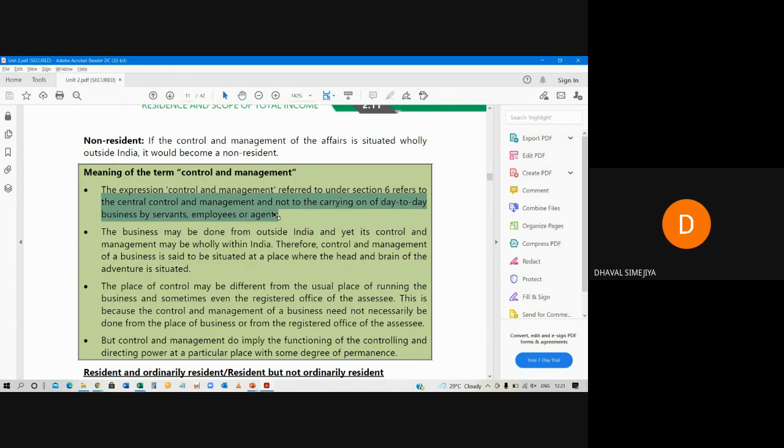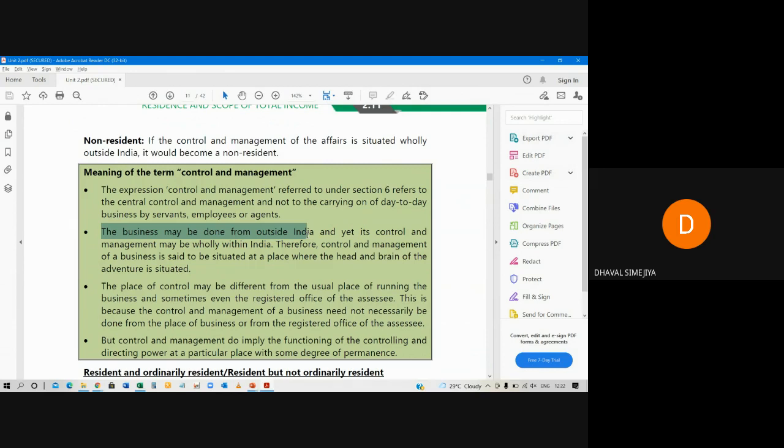Operational activities are done from India? No. We are supposed to look for strategic decision making. Next, the business may be done from outside India. Please read with me, okay? And yet, its control and management may be wholly within India. For example, Tata Consultancy. There are so many branches outside India, but the business is being done from India. So, control and management is from India.